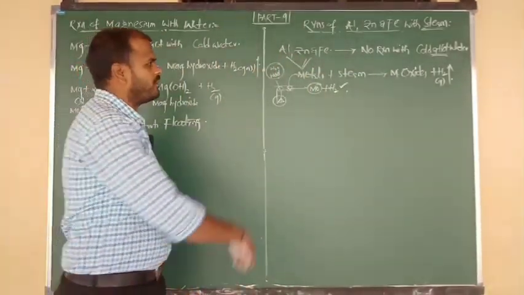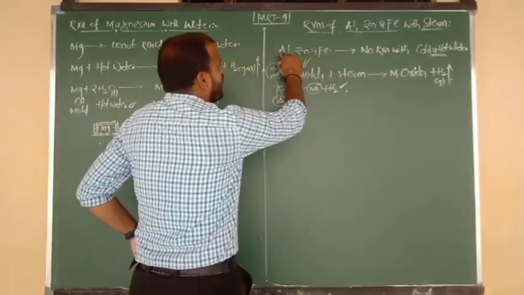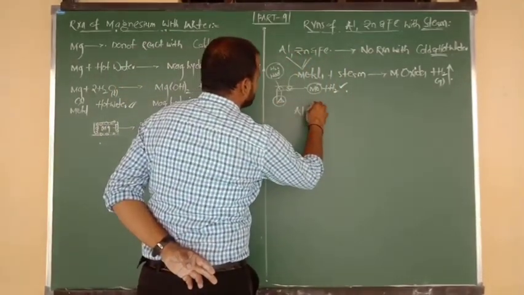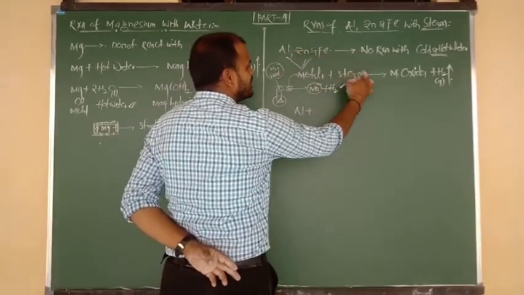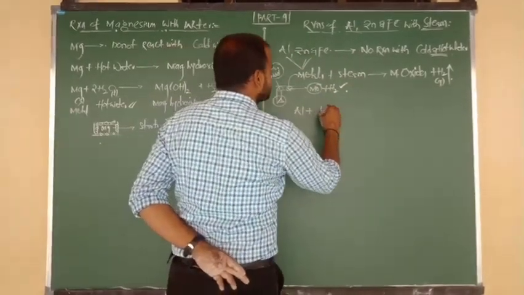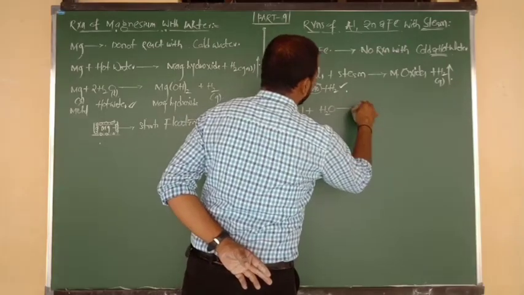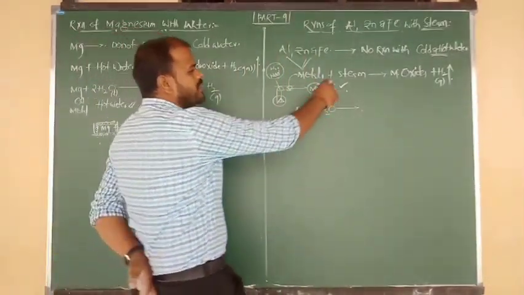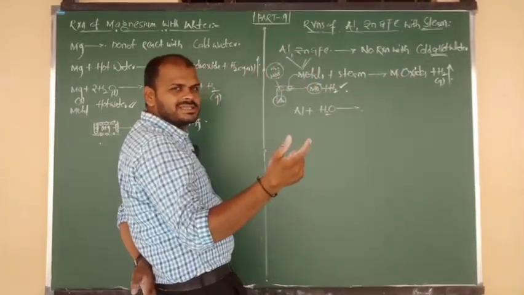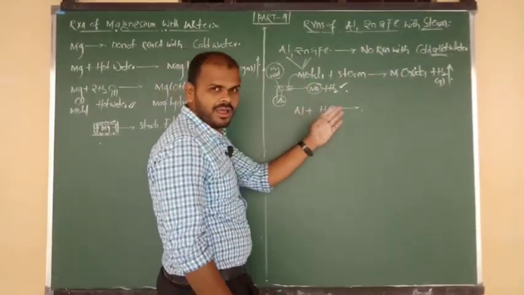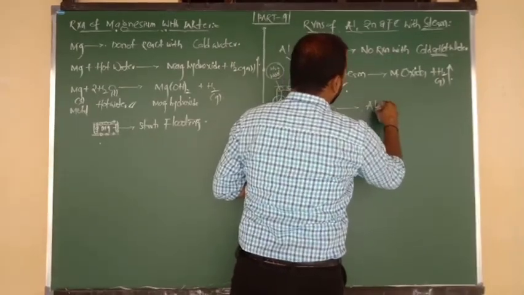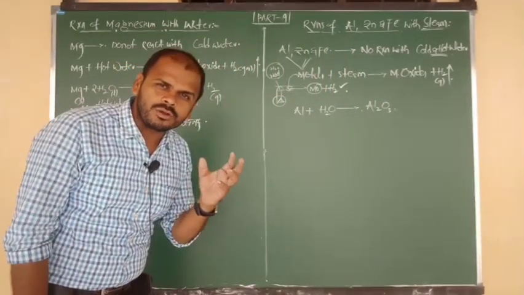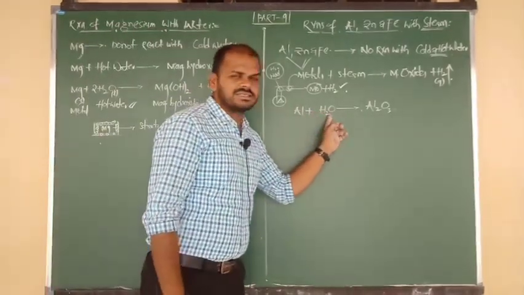So how do the three metals form metal oxides with steam? That one I will tell you. Aluminium is the metal. It undergoes reaction with steam, the formula of which is H2O. So aluminium metal on reaction with steam forms the product, metal oxide. Which metal oxide are you getting? Aluminium oxide. What is the formula of aluminium oxide? Al2O3. So the number of oxygens is 3.